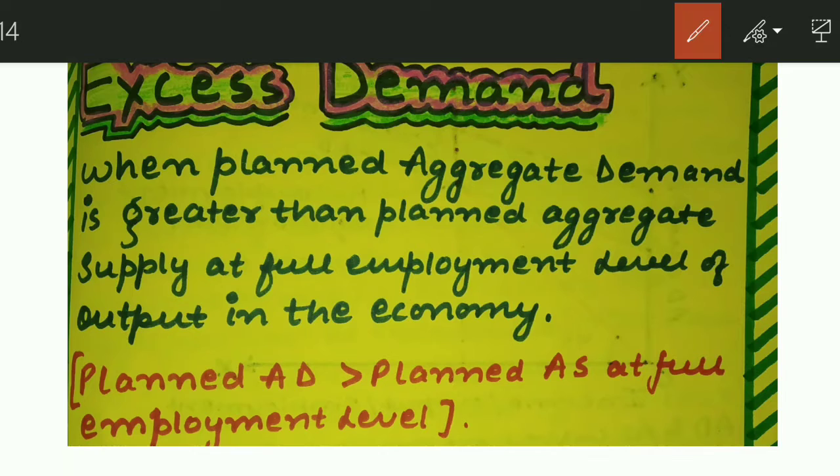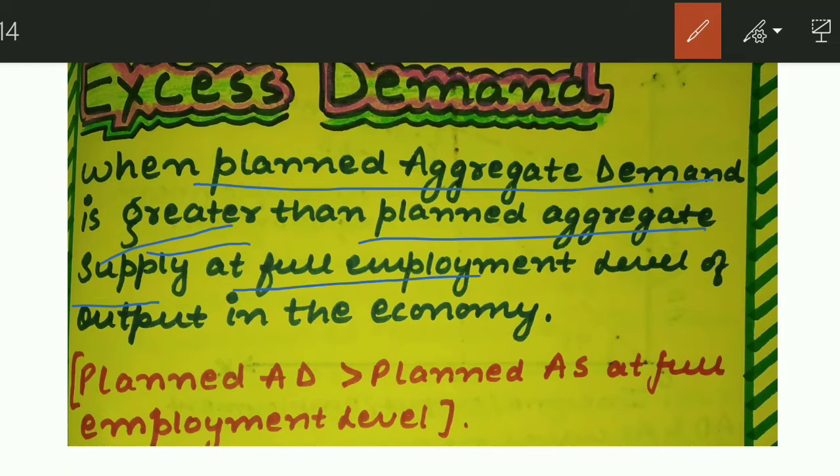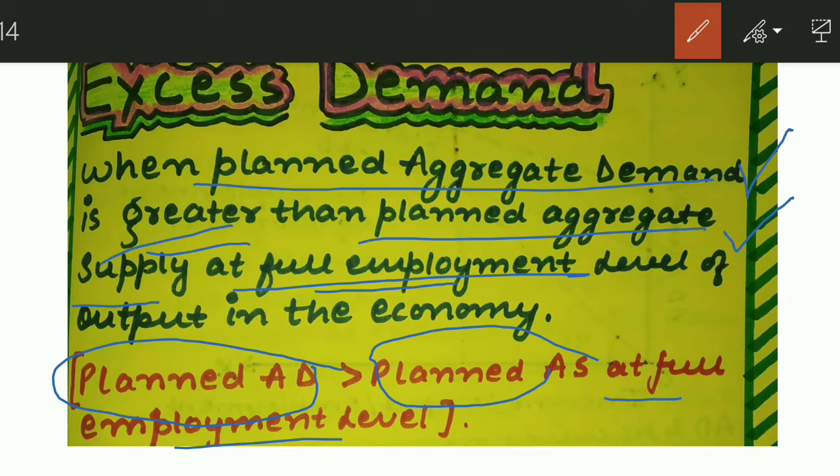Alright, so this excess demand exists when the planned aggregate demand in the economy is greater than the planned aggregate supply at full employment equilibrium. Then there exists a gap between aggregate demand, which is at a higher level, and aggregate supply, which is at a lower level, and that gap is technically termed as inflationary gap or inflation. So whenever your planned aggregate demand is at a higher level than planned aggregate supply at full employment equilibrium, then there will be excess demand in the economy.